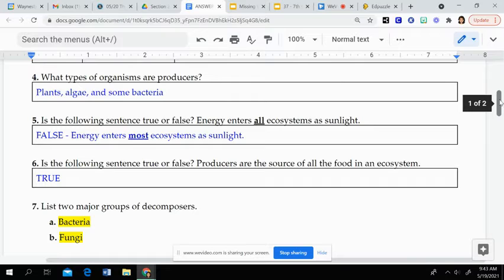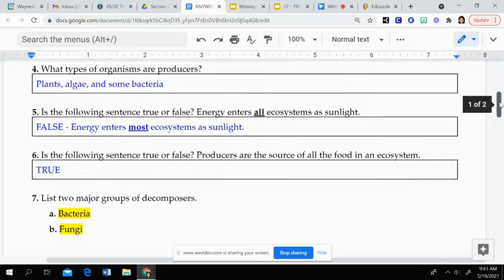Question 5, is the following sentence true or false? Energy enters all ecosystems as sunlight. If you read through the textbook section looking for these answers, this is false. It enters most ecosystems as sunlight, not all. Then question 6, producers are the source of all the food in an ecosystem. This is true. Everything in some way eats a producer as food and then goes through the food chain. So the producers start it all.